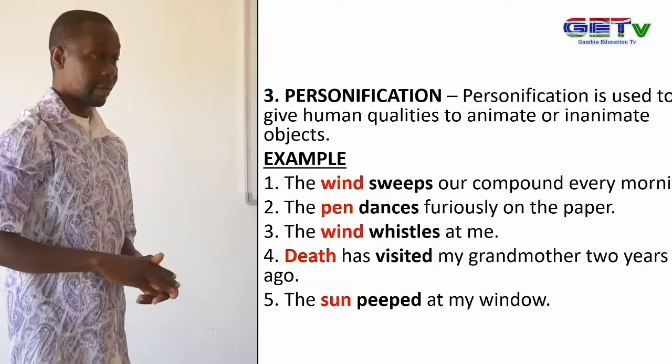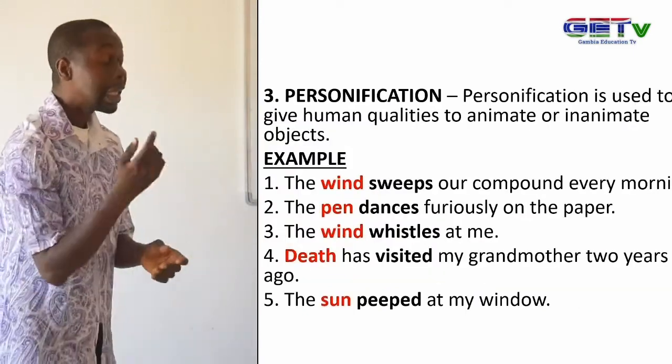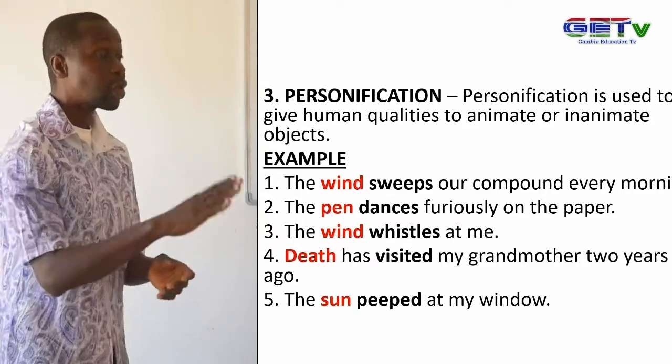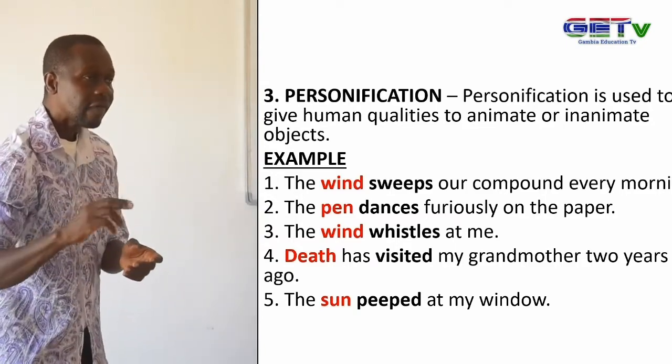We will still move to another literary device, which is called personification. What is a personification? Personification is the use of human qualities to inanimate objects. What are we trying to say? When you take human attributes, things that a human being can do, and you now relate it to inanimate objects, it means you are personifying them.